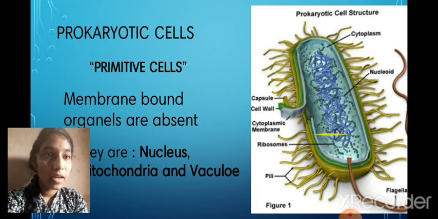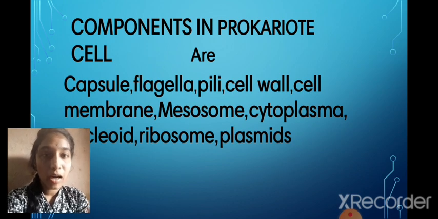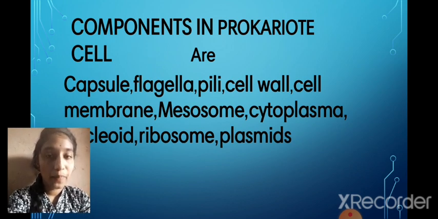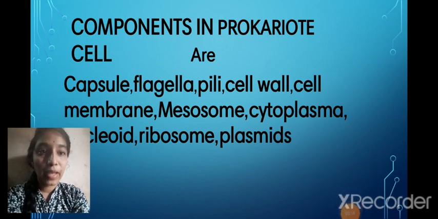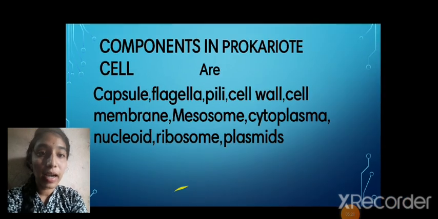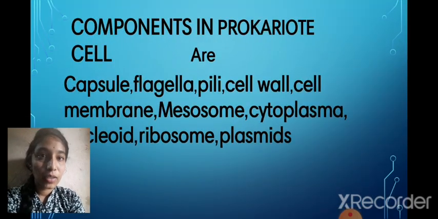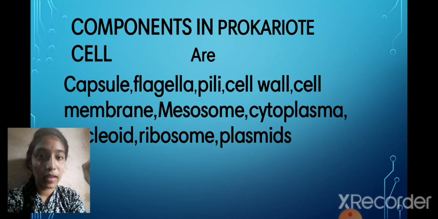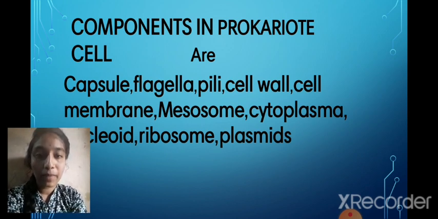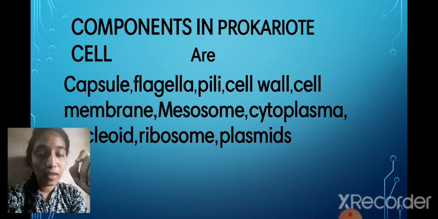The components of a prokaryotic cell are: capsule, flagella, villi, cell wall, cell membrane, mesosome, cytoplasm, nucleus, ribosomes, and plasmids. Take the capsule first.